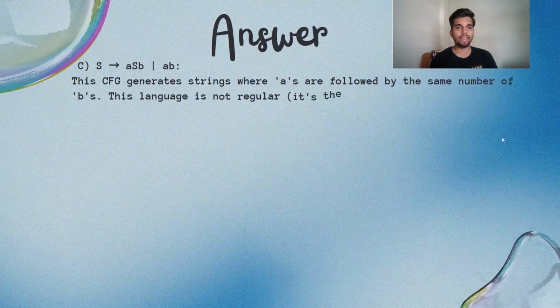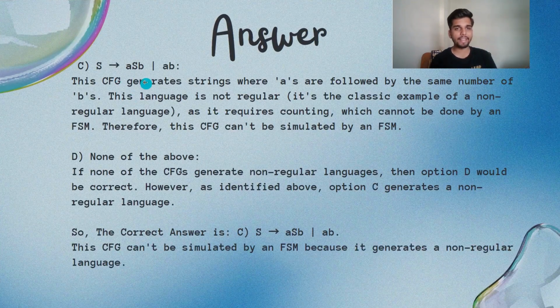Third option we have S gives ASB and AB. So this CFG generates strings where A's are followed by the same number of B's. This language is not regular. It's the classic example of a non-regular language, as it requires counting, which cannot be done by an FSM. Therefore, this CFG can't be simulated by an FSM.